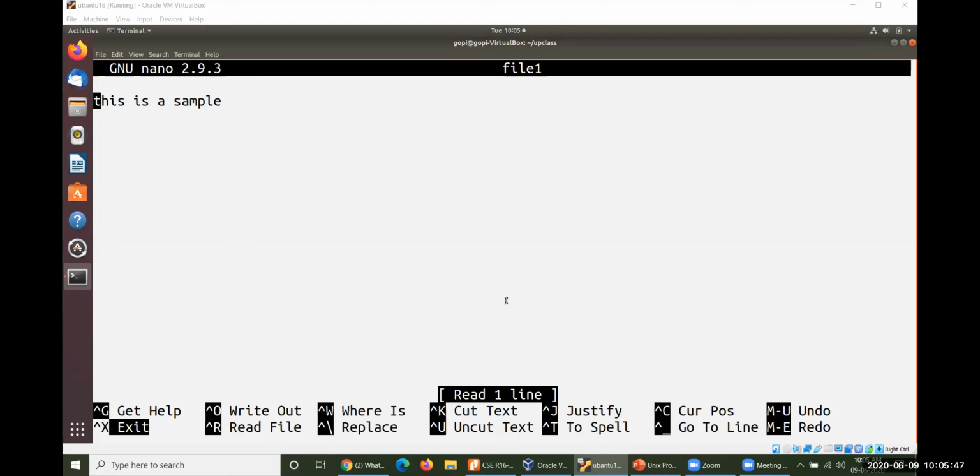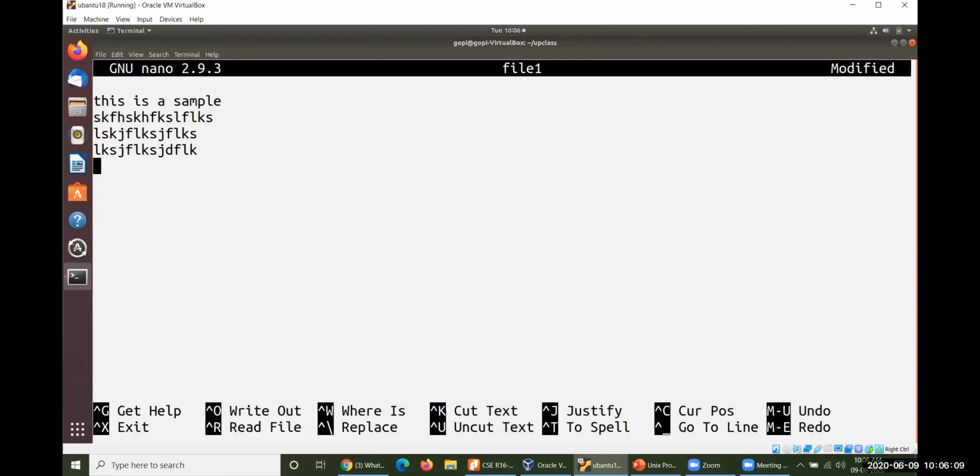However, here you can navigate your cursor like anything. If you want to modify, or perform any other operations, you can. It is a bit user friendly. You can type anything here, whatever specifications you want. You can move here and there by using arrow lines, and you can navigate like anything.